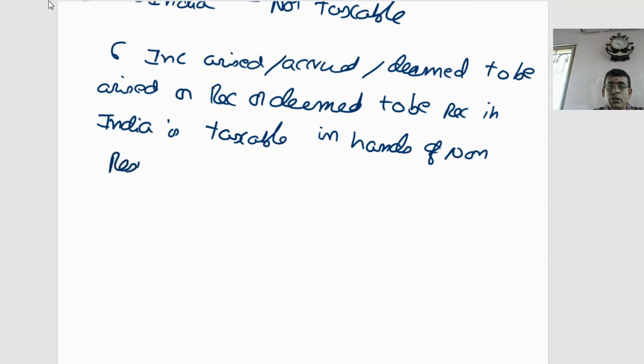So only that portion is taxable in the hands of a non-resident.